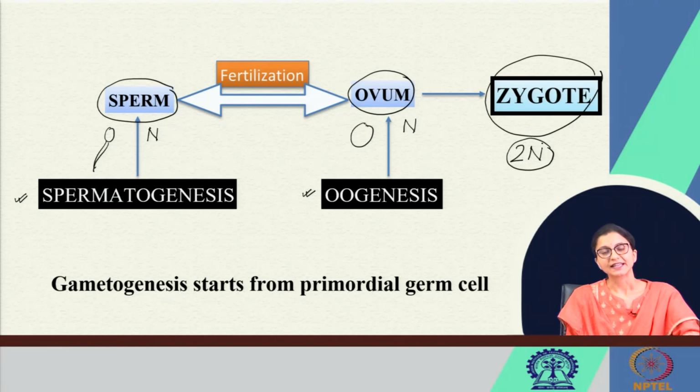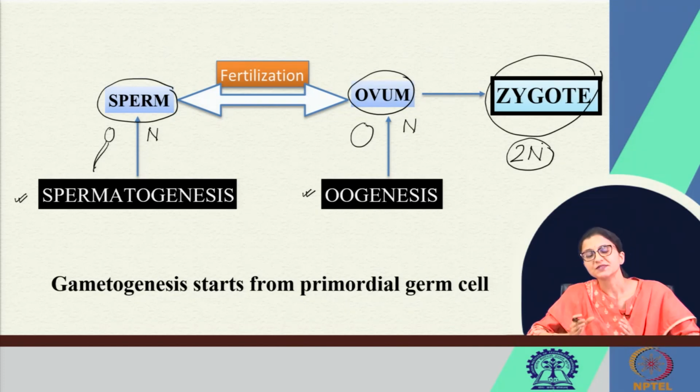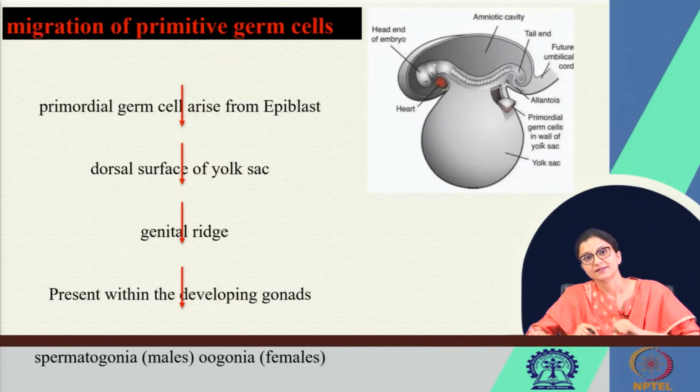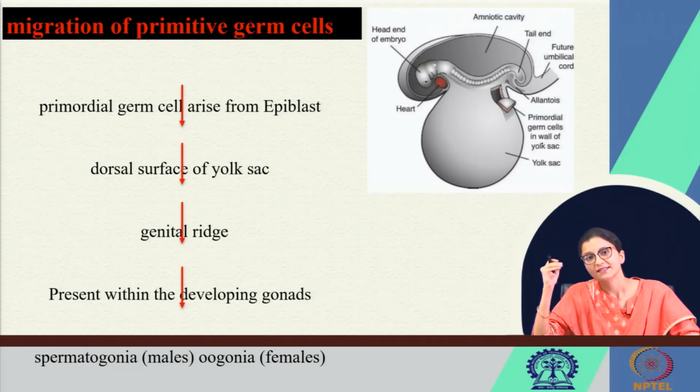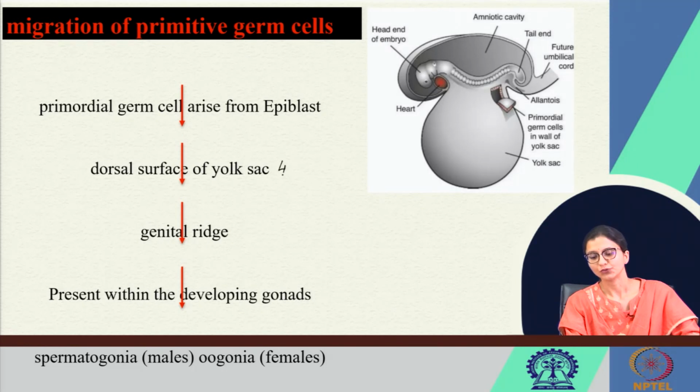To note, gametogenesis starts from the primordial germ cell. This primordial germ cell or primitive germ cell embryologically develops from the epiblast, right? They develop from the epiblast and travel to the dorsal surface of the yolk sac at the 4th week of intrauterine life.